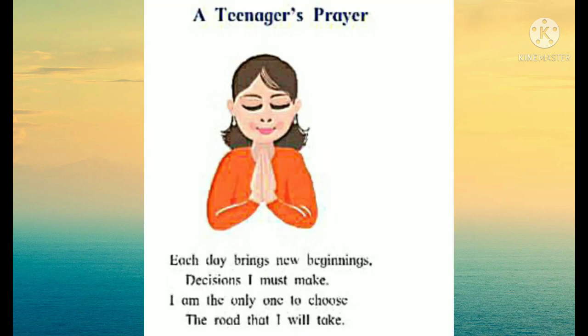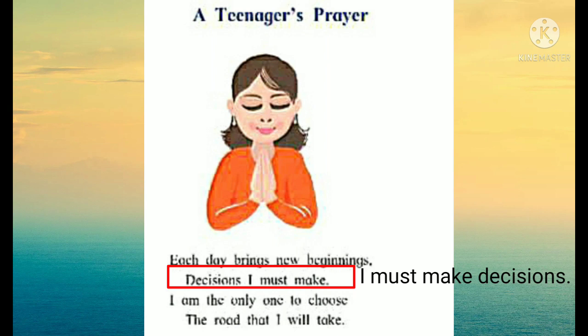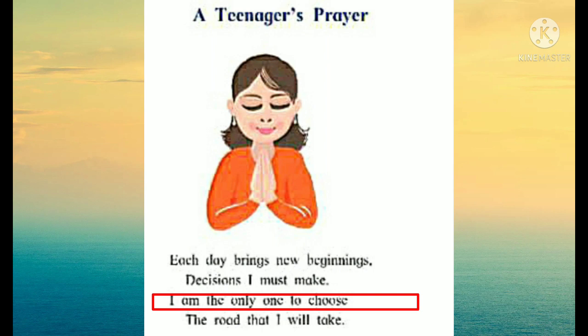The very first line, each day brings new beginnings. So here sound br in brings and beginnings repeated twice. So it is an example of alliteration. Decisions I must make, second line. So the line is inverse. The words in the line are inversed. The correct sequence of the words in the second line should be I must make decisions. So it is an example of inversion. Then line number 3, I am the only one to choose, only one, example of alliteration.